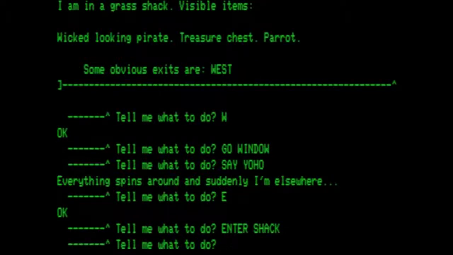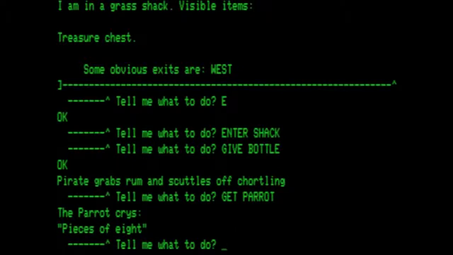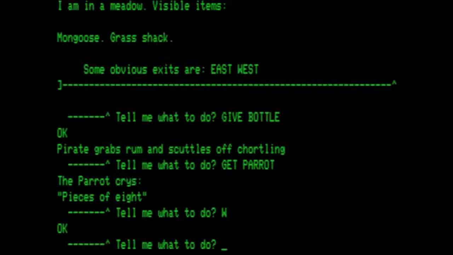I am in a grass shack. Visible items: wicked-looking pirate, treasure chest, parrot. Some obvious exits are west. So let's give the rum to the pirate. Okay, pirate grabs rum and scuttles off chortling. We now just have a treasure chest here. At this time we cannot do anything with the treasure chest. We are instead going to get the parrot. The parrot cries pieces of 8. West to get out of here, and then we go east because that was the direction we came originally to get here.